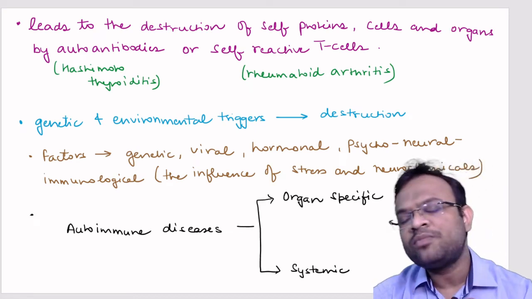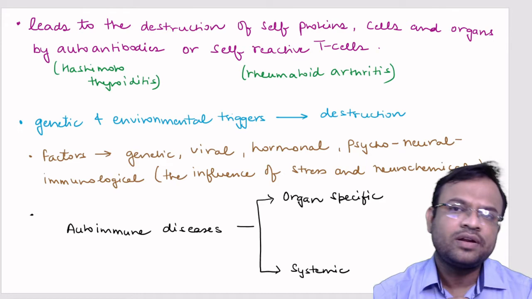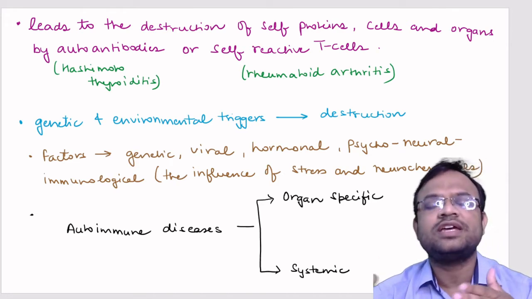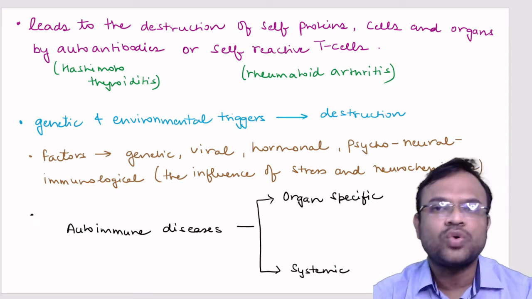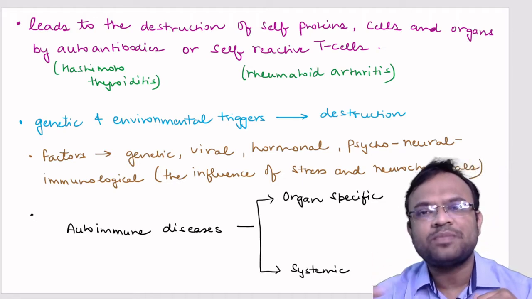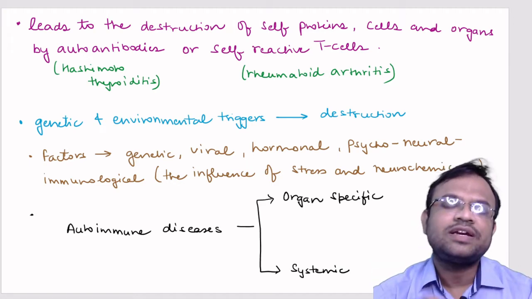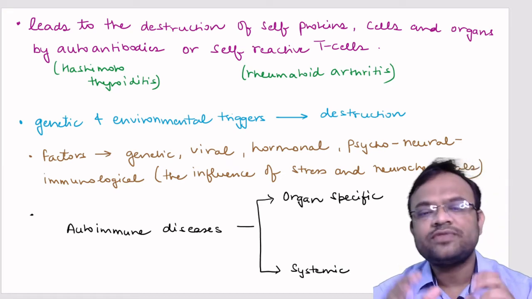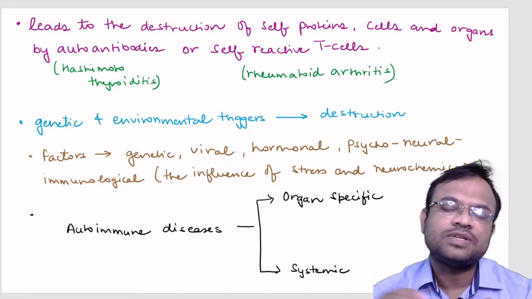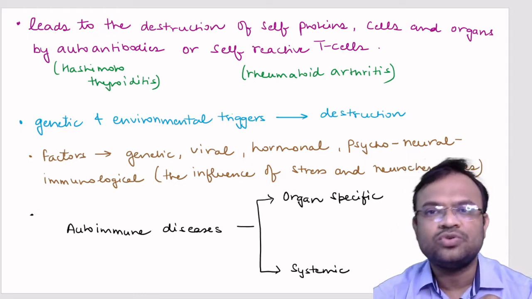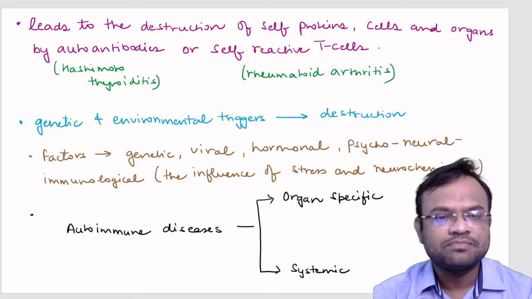Now a very important example: in which disease can you see the production of autoantibodies? One very good example is Hashimoto's thyroiditis. In Hashimoto's thyroiditis, antibodies that can inflict damage upon your own body start getting produced. Whereas in rheumatoid arthritis, self-reactive T cells start getting produced. I will be talking more about those in the upcoming slides.